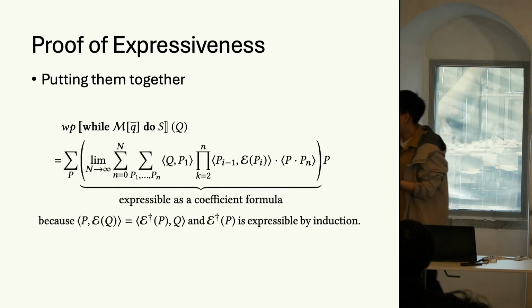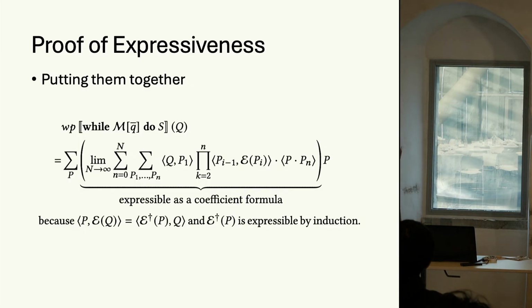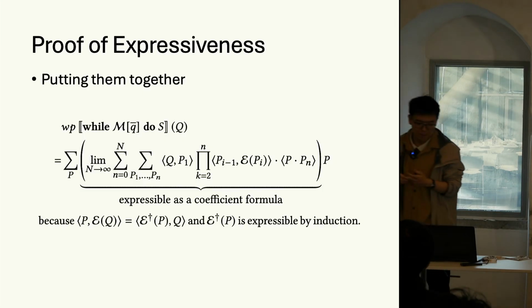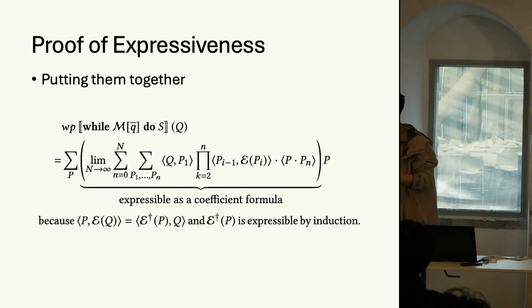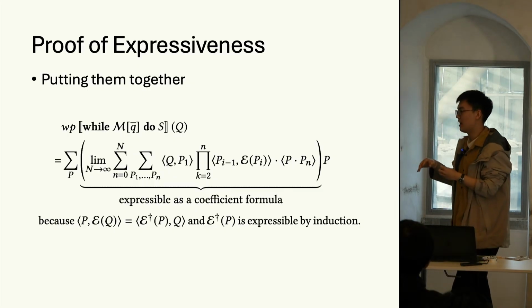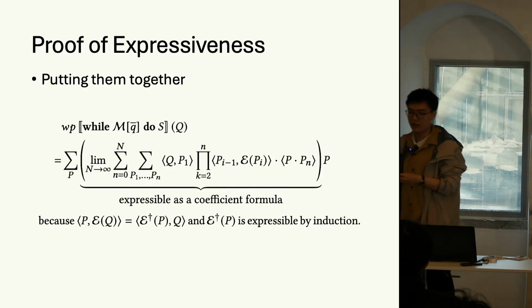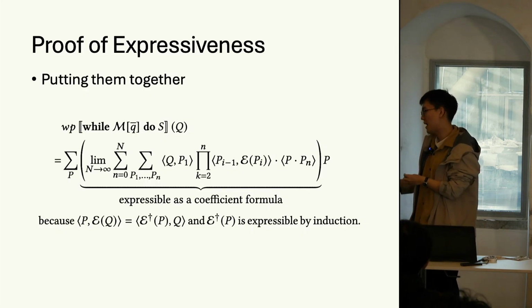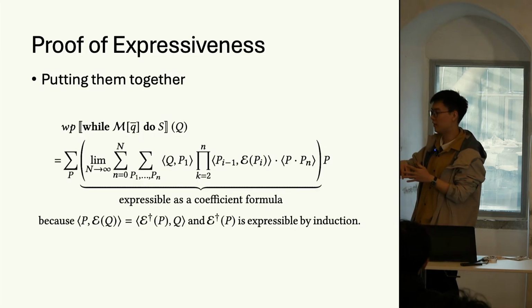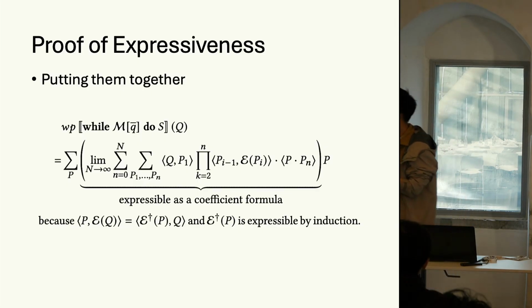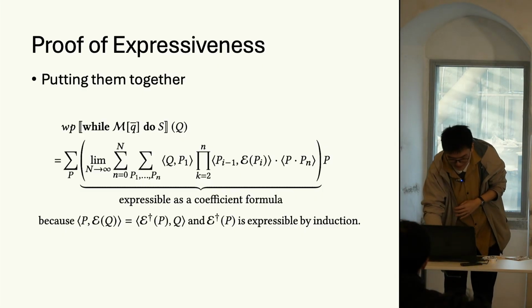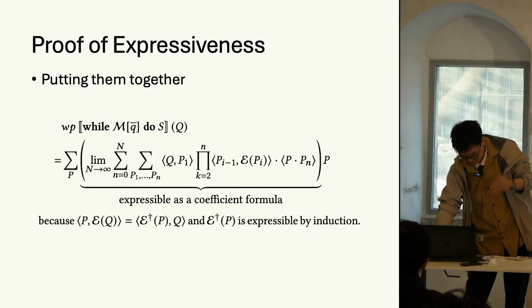So we can prove by induction hypothesis that the E dagger P exists, because it's a common practice to assume that the weak precondition for the loop body and the measurement have already existed. And given the existence of the weak precondition for loop bodies, we then construct the weak precondition for the whole while loops. Okay? So very loosely speaking, we have completed our proof of the expressiveness.